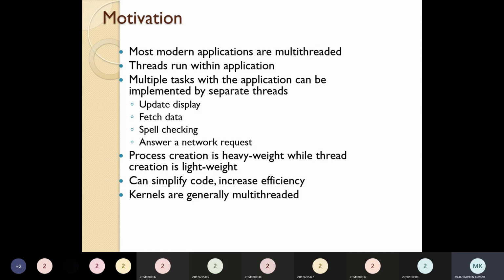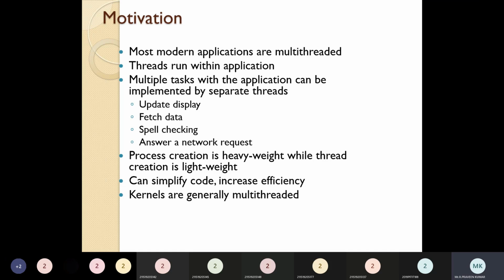Okay, so for everything, that's what they are creating for updating the display and then fetching the data, spell checking. These are all some parts. But for many tasks we are handling, we are using threads. Next, why are we not going for process creation, even though a process is also one of the ways of dividing the task?